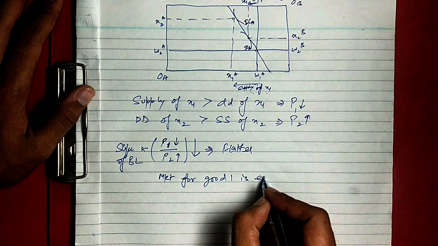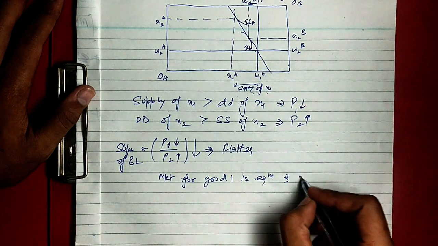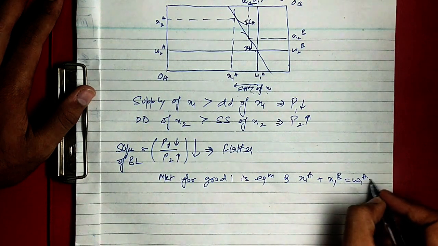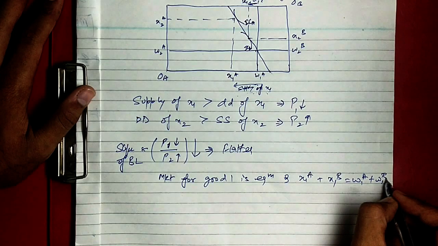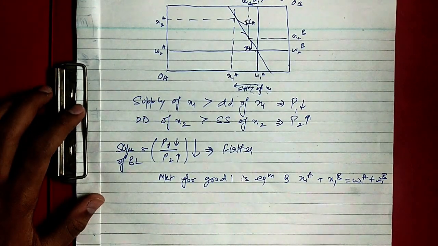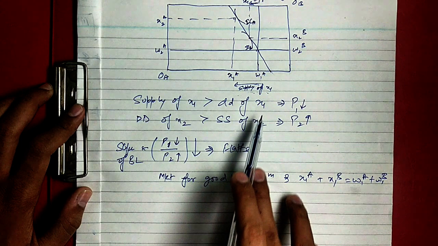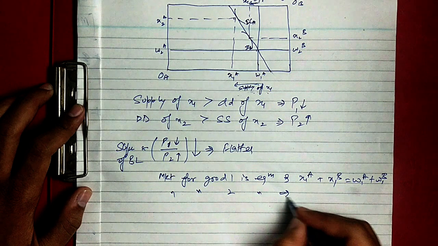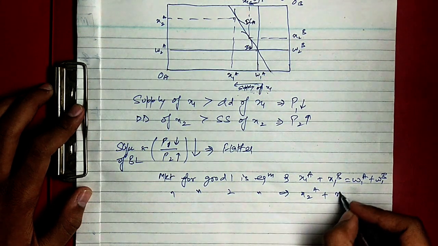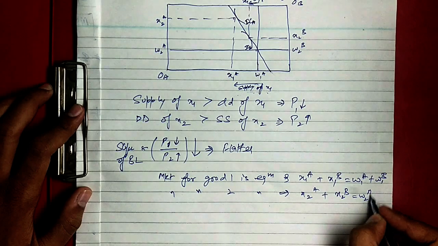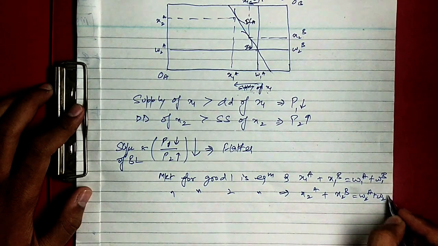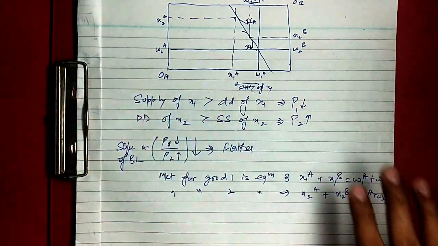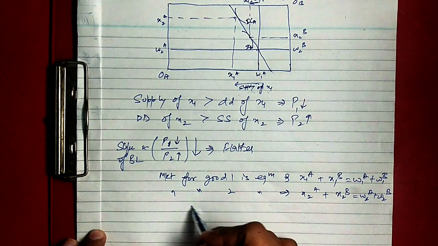is in equilibrium. Similarly for good two also, the condition I already told you, that x1a plus x1b is equal to w1a plus w1b. This mechanism will go on, and it will go on till we achieve x2a plus x2b is equal to w2a plus w2b. Okay, so this was the theory, the practical part is now kind of over.